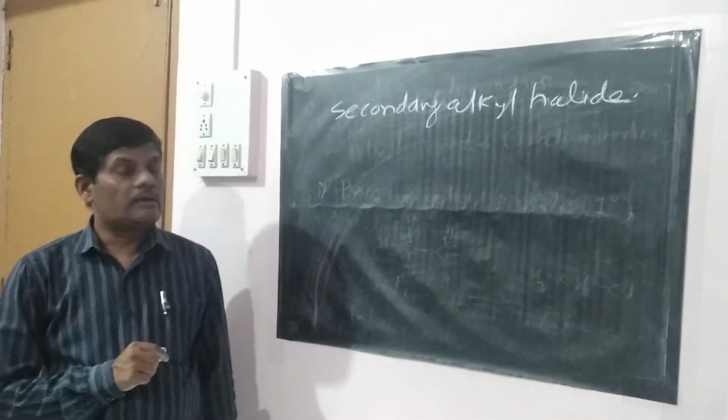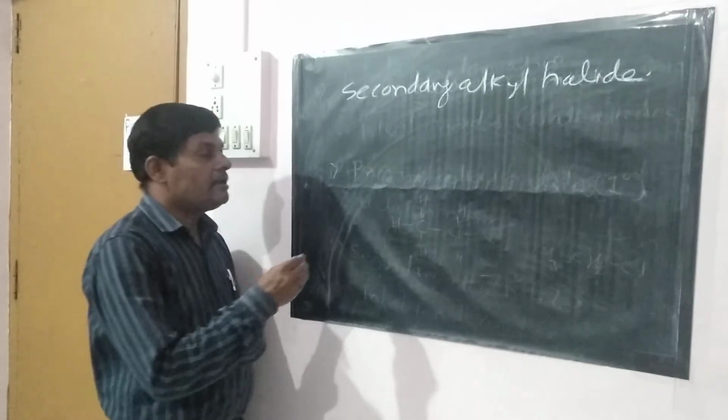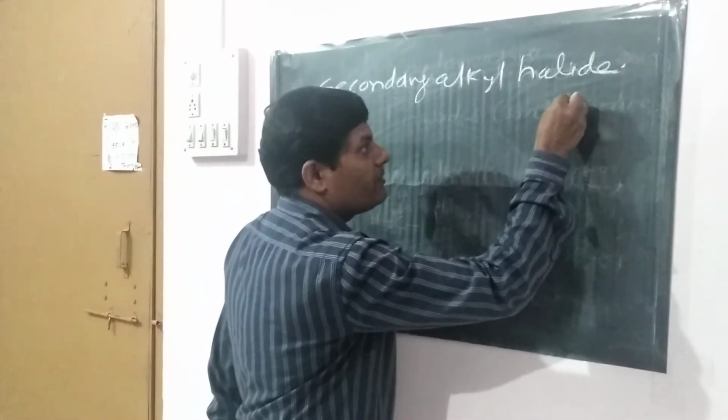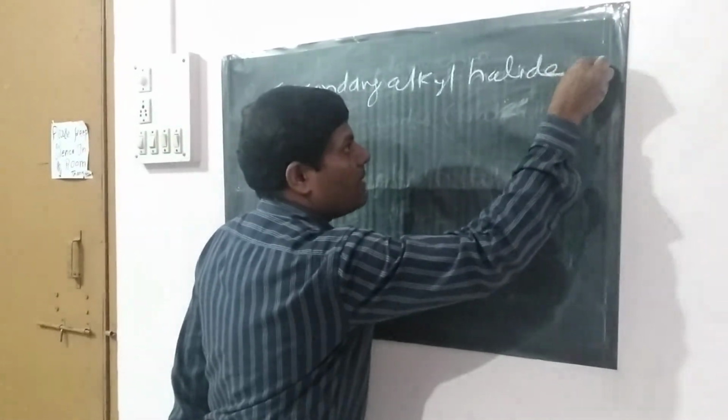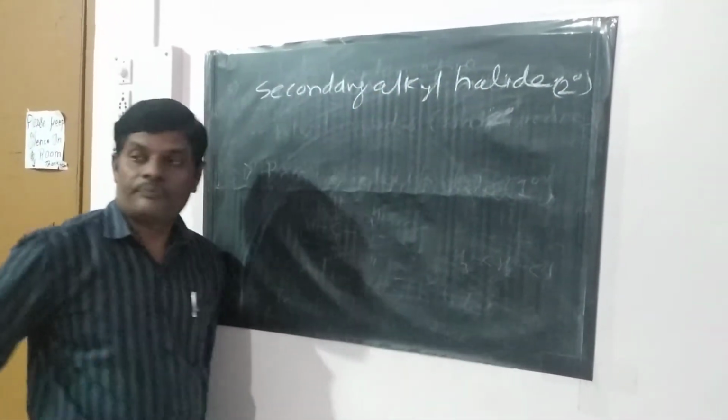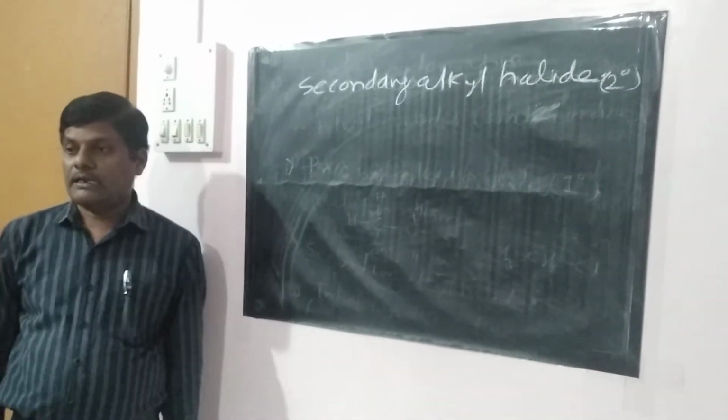Then it is known as the secondary alkyl halide, and it is represented by the second degree. That is the secondary alkyl halides.